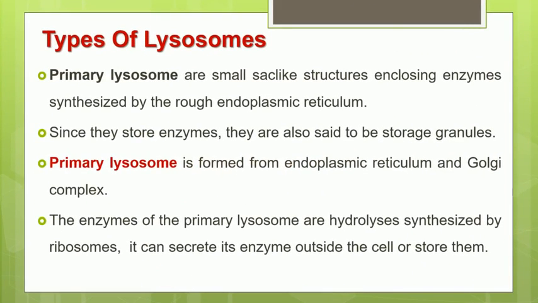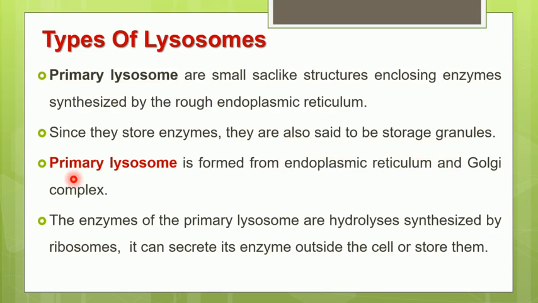Now let us understand the types of lysosome. The first type we have seen is known as primary lysosome. These primary lysosomes are small sac-like structures which contain the hydrolytic enzymes. These enzymes are synthesized by the rough ER. Since these are bag-like structures which store enzymes, primary lysosomes are also sometimes called storage granules.